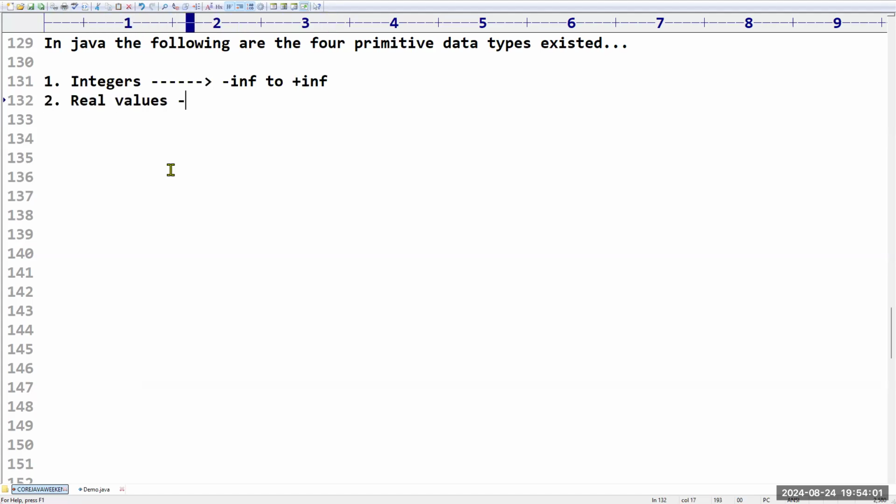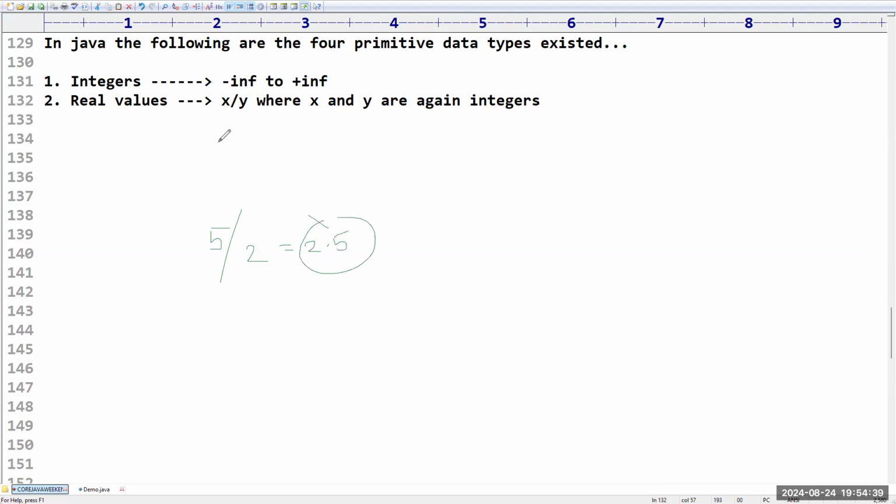Second one, real values are there. What are those real values? The data which is in the form of x by y, where x and y are again integers. If you take any data in the form of x by y, then we are going to call it real values. Sir, example, I have 5, it is an integer. I have 2, it is an integer. But if you divide these, you will get 2.5. 2.5 is not an integer, it is a real value.